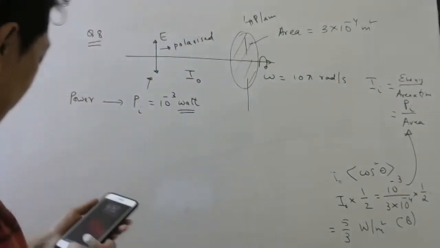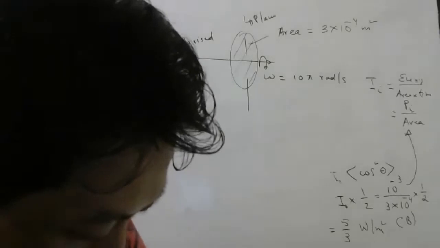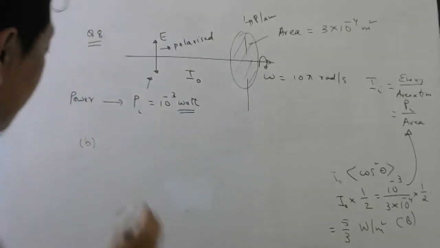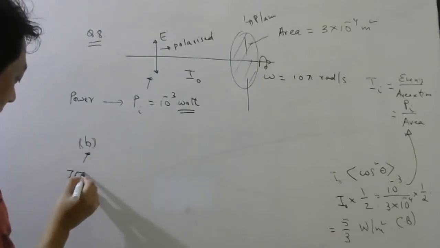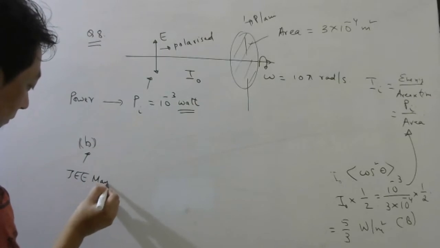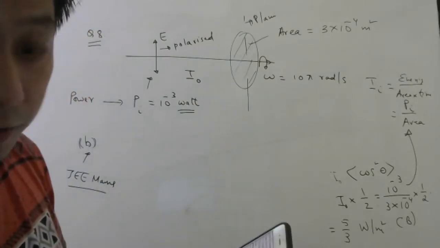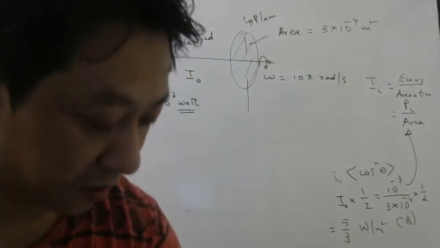Second part, last part for today's class. And this question came in JEE Mains, the second part. The question is, find the energy of light passing through the polarizer per revolution.